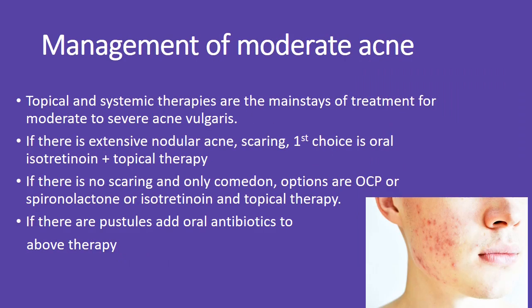For moderate acne, combine topical and systemic therapies. If extensive nodular acne with scarring is present, use oral isotretinoin plus topical therapy. Without scarring and with only comedones, options include OCP, spironolactone, or isotretinoin with topical therapy. If pustules are present, add oral antibiotics to the treatment.